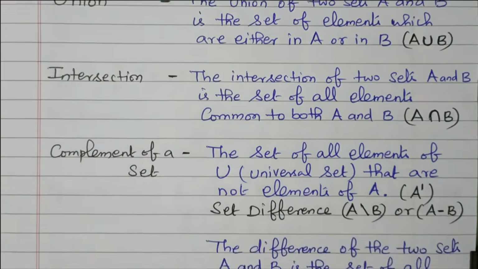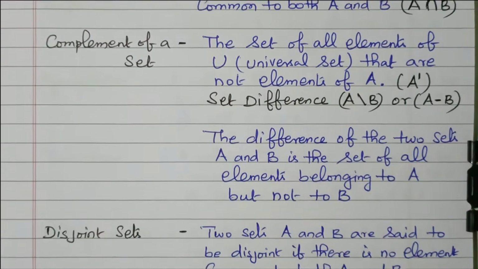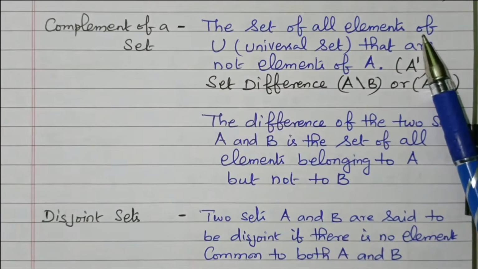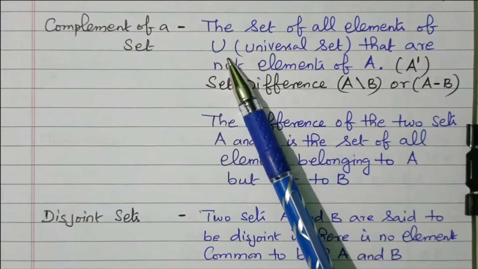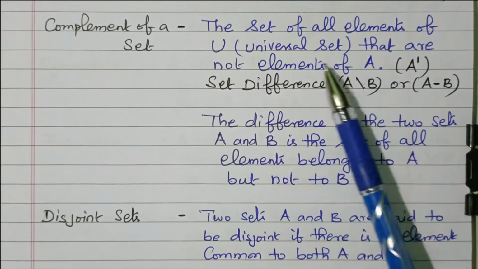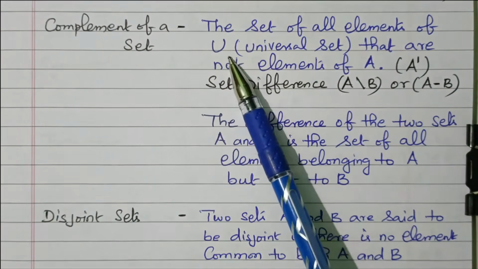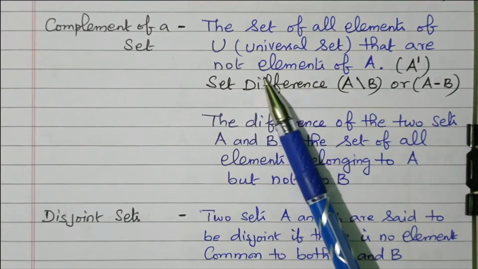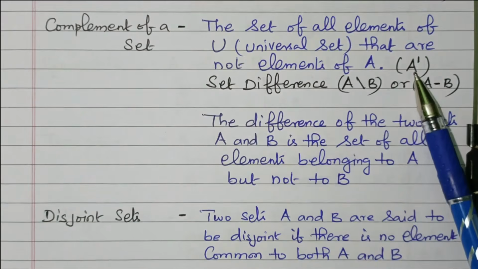Then complement of a set. The set of all elements of the universal set U that are not elements of A, that is A dash.